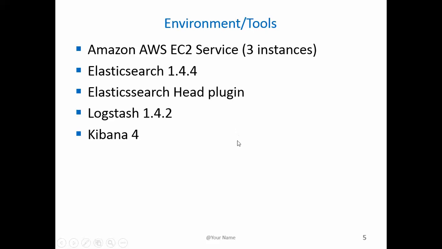Next is the environment and the tools that I've been using for this project. So I'm using Amazon AWS EC2 service for creating 3 instances out of a Linux AMI. And I'm installing Elasticsearch in one, Logstash in another, and Kibana in the third. And I'm also using a plugin for Elasticsearch called Head plugin, which can be very useful for seeing the indices for Elasticsearch cluster. So we'll look at that in detail when I'm doing the demo.